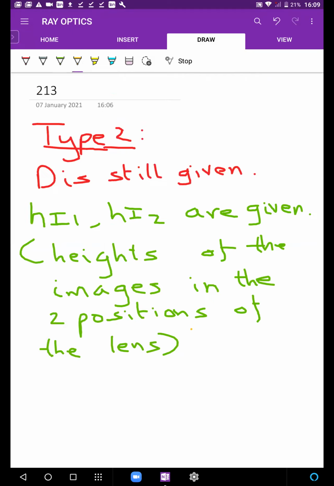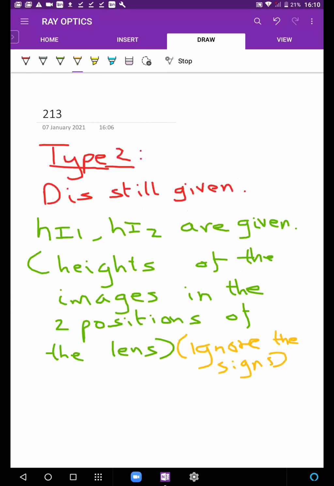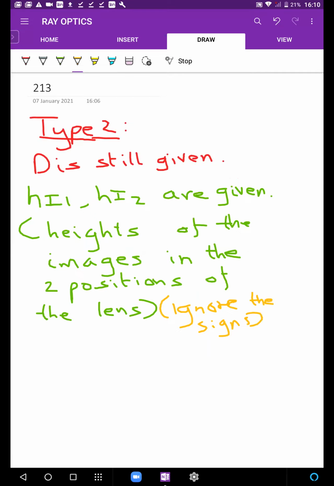Just ignore the signs. Let's not worry about the signs in this case. We know the image is inverted, the lens forms an inverted real image. But for now, just ignore the signs. Let hi1 and hi2 be taken as positive. Now, how do these heights relate to x1 and x2? Because remember, only by finding x1 and x2 will we get f.